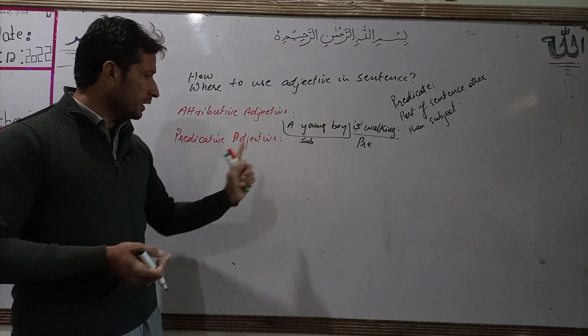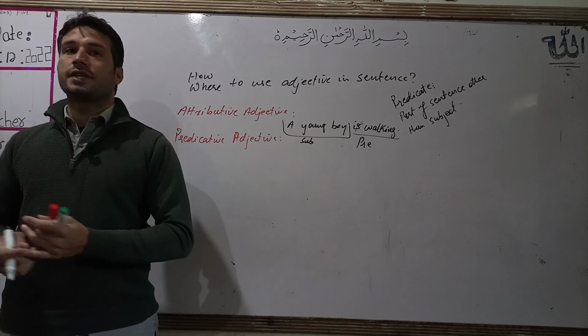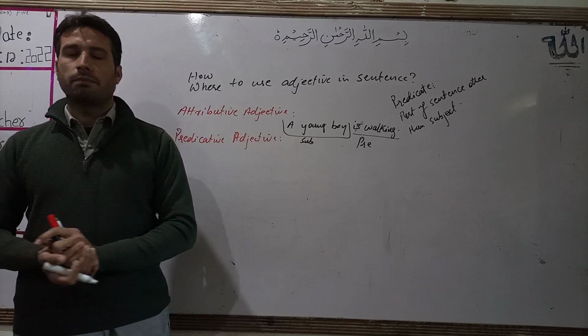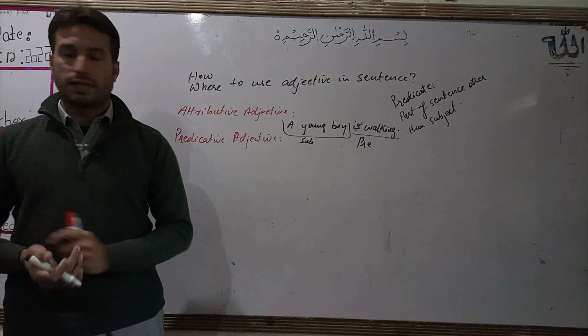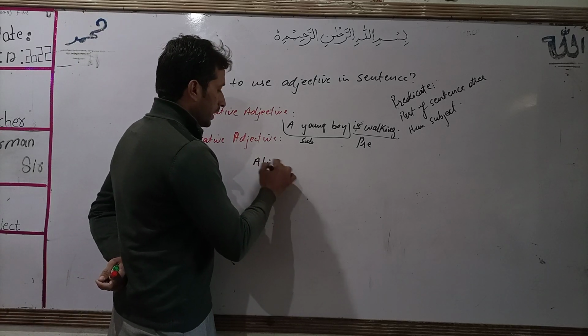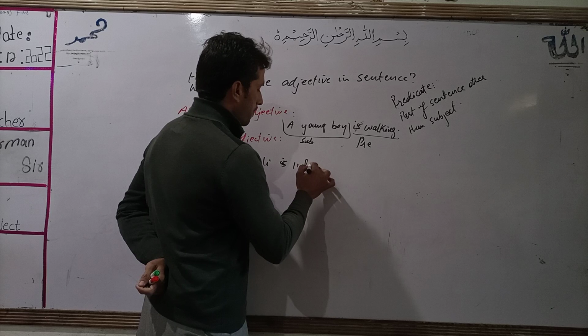Clear? Predicative, when we have an adjective after a be verb. Be verb means state verbs like is, was, were, and so on. Like, for example, Ali is intelligent.